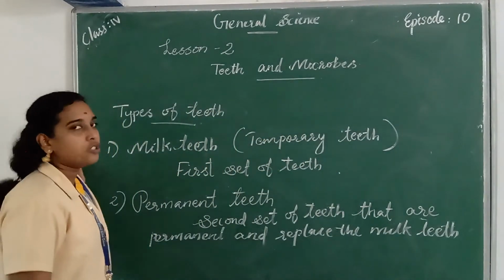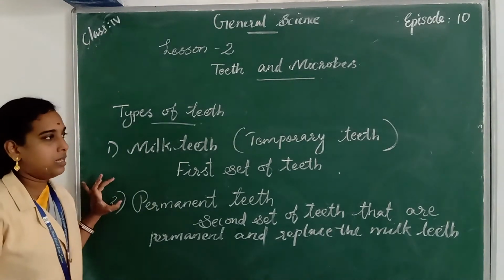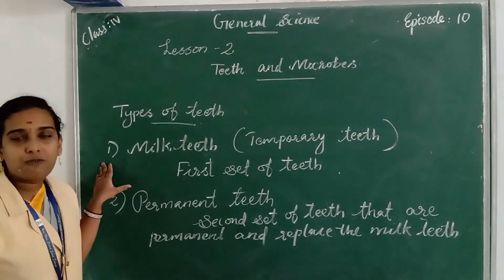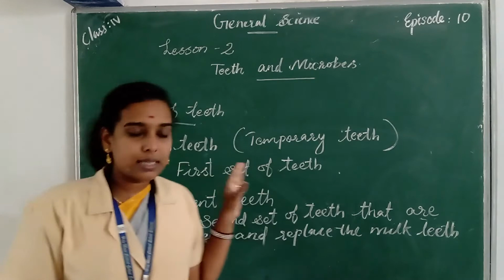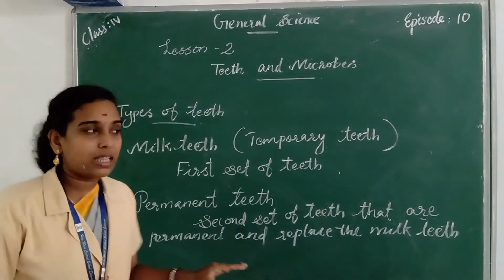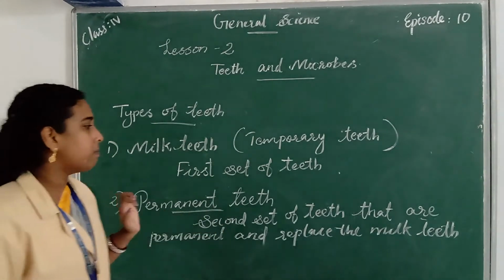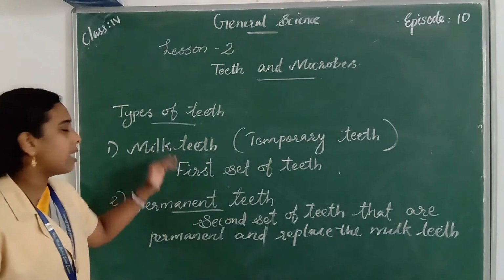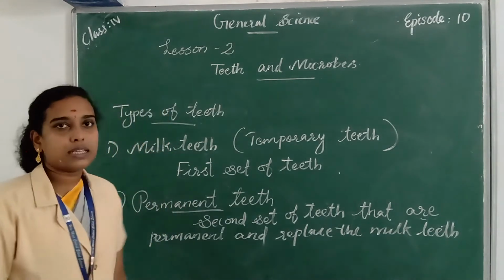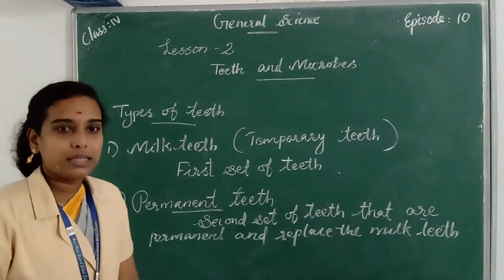So we have two sets of teeth in our mouth: milk teeth and permanent teeth. Milk teeth are temporary teeth. When the milk teeth fall out between the age of 6 to 12 years, they are replaced by a permanent set of teeth, and they are called permanent teeth. The permanent teeth are permanent in our mouth and replace the milk teeth. So these are the two sets of teeth: milk teeth or temporary teeth, and permanent teeth.